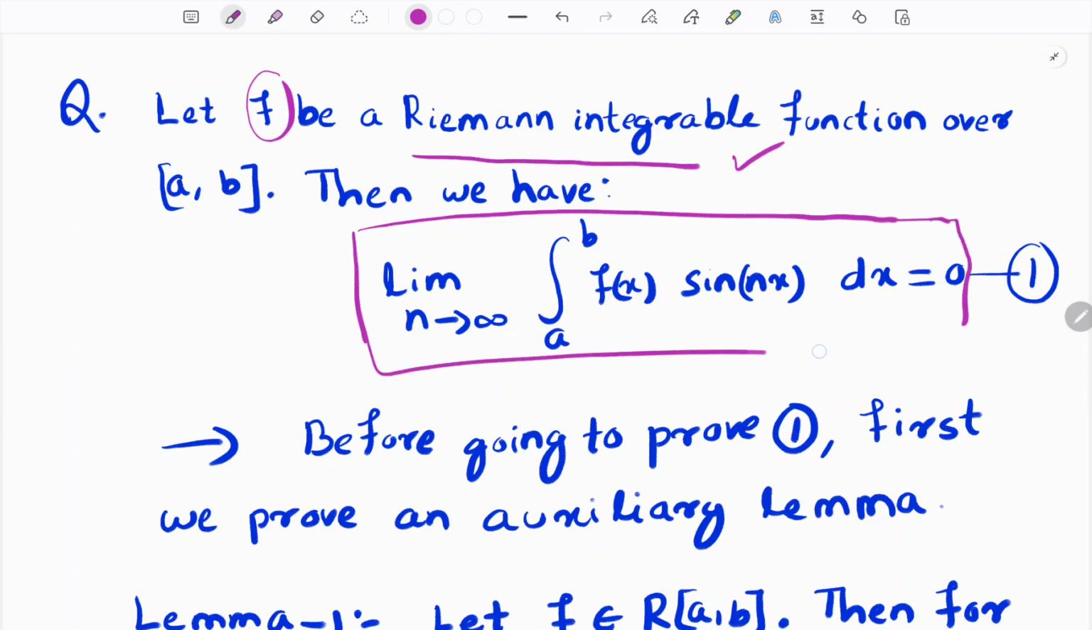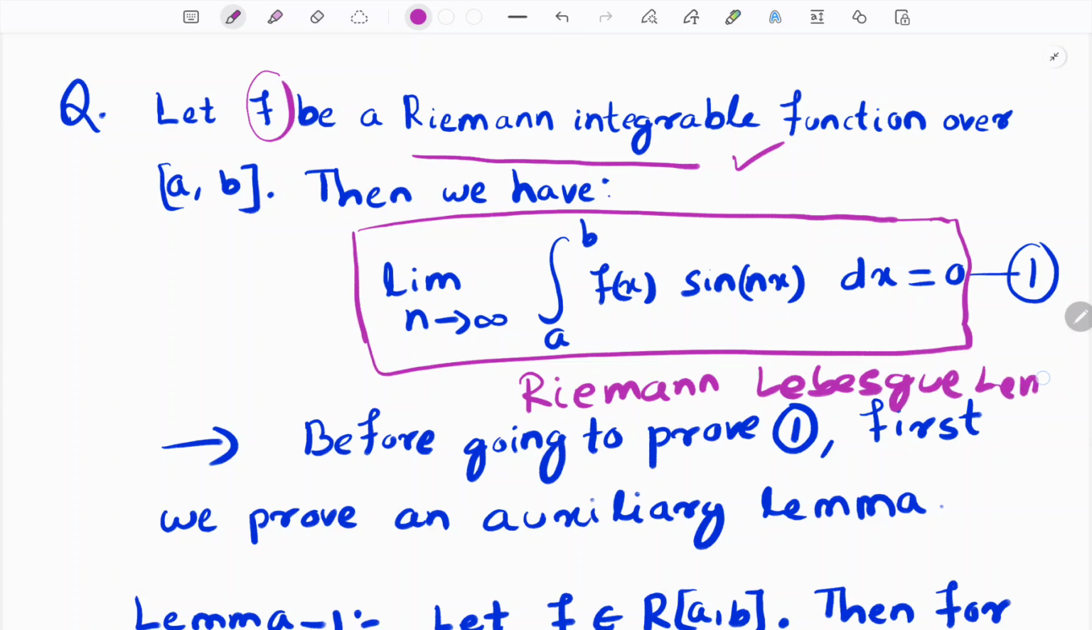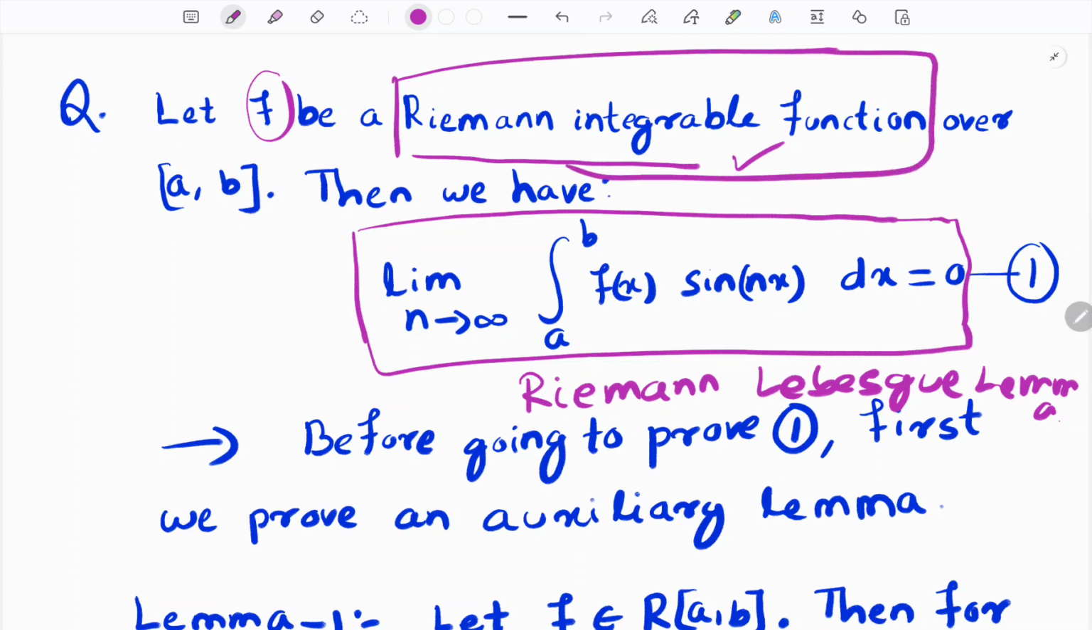This lemma is sometimes regarded as the Riemann-Lebesgue lemma. Here we are proving this thing for the Riemann integrable function. But if you can prove this for the Lebesgue integrable function, then it is called the Riemann-Lebesgue lemma. So it is a lower version of the Riemann-Lebesgue lemma. Okay, the interesting thing here is that f(x) sin nx is going to 0. We will prove these things for every Riemann integrable function.